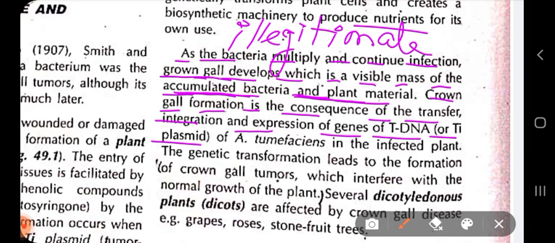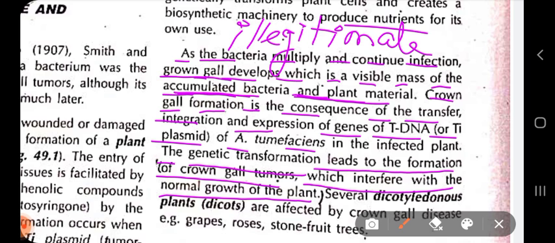So Agrobacterium tumefaciens causes infection to the plant's genome by transferring their tDNA, and the tDNA is getting expressed in the plant cell genome, which causes crown gall disease. On the other hand, it also expresses opines, agropines, which are utilized by the agrobacterium cells as a source of energy. So the genetic transformation leads to the formation of crown gall tumors which interfere with the normal growth of the plant.